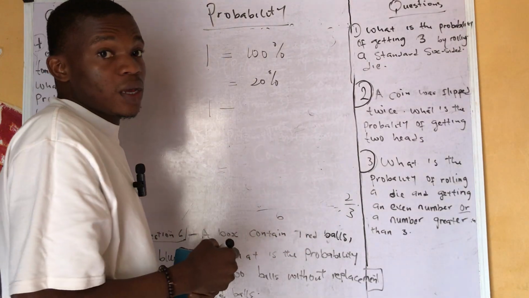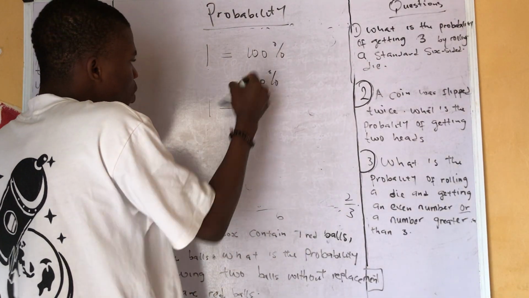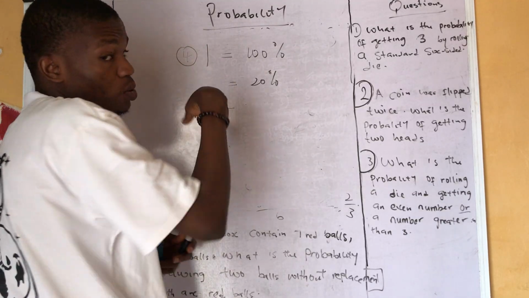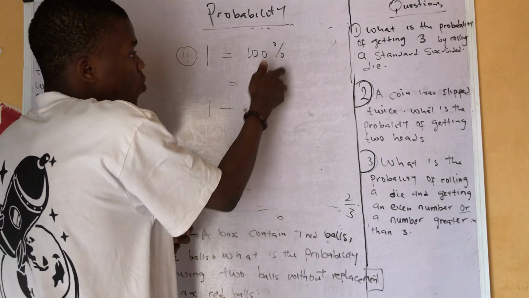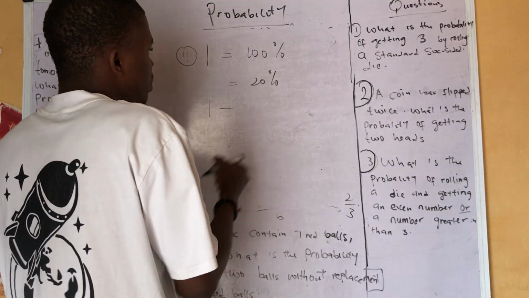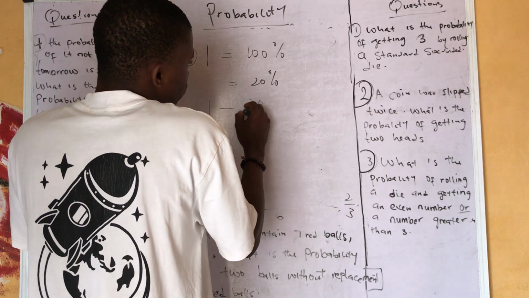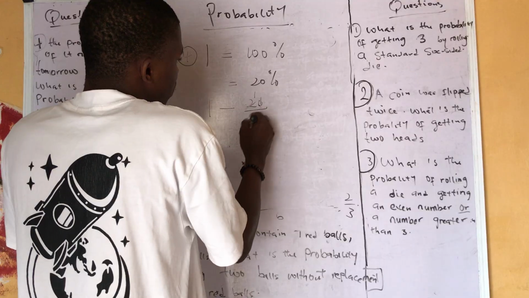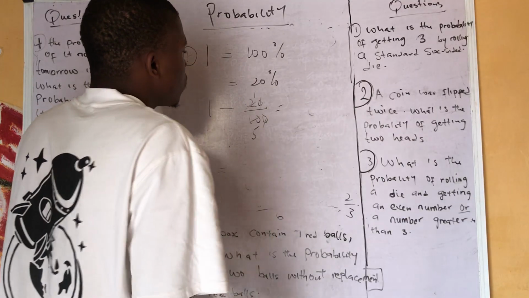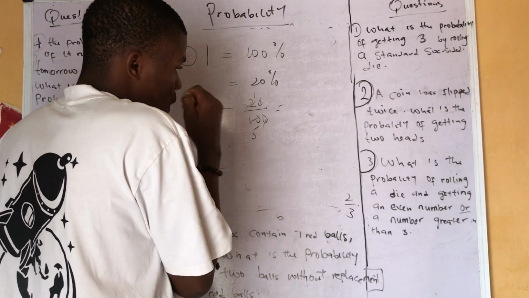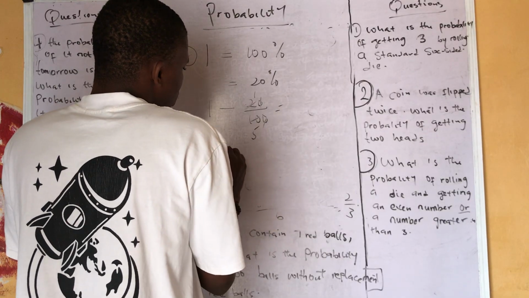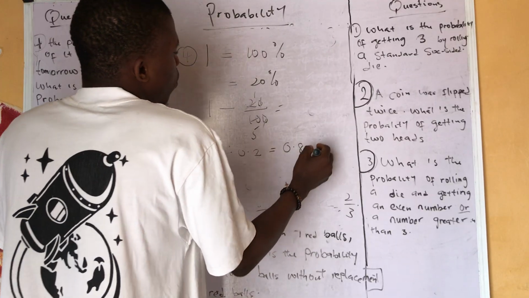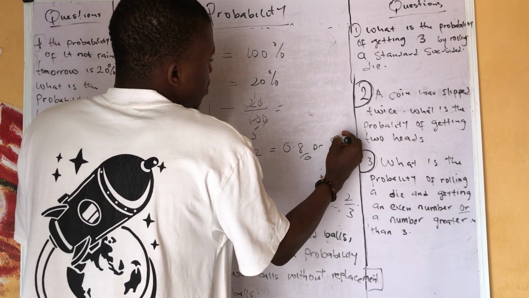How are you going to do this one first? You can decide to convert it to a percentage, that's 100%, or you convert this one to a decimal. Let's convert this one to a decimal. If you want to convert a percentage to a fraction, divide by 100. Here it cancels, here is 1, here is 5. So we now have 1 over 5, which divided out is 0.2. We now have 1 minus 0.2, which is equal to 0.8, or 80%.